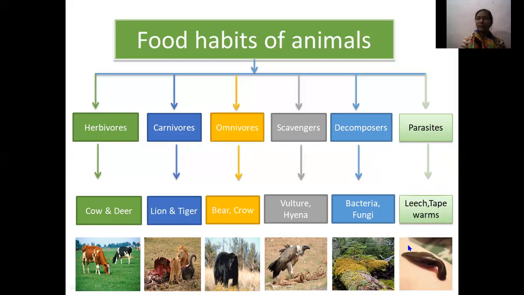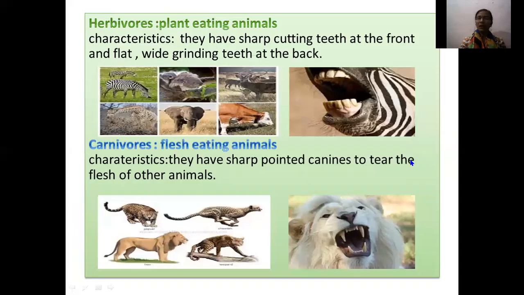So on the basis of eating habits, animals are classified into 6 groups: herbivores, carnivores, omnivores, scavengers, decomposers and parasites. Now we will discuss the herbivores. Herbivores are the plant-eating animals. So what are the specific features the herbivores have?